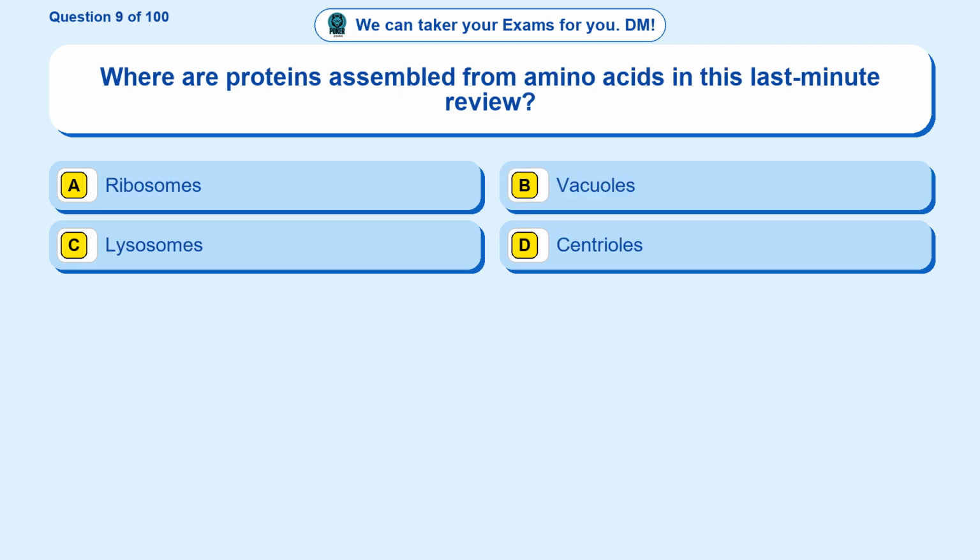Question 9. Where are proteins assembled from amino acids in this last-minute review? Option A, ribosomes. Option B, vacuoles. Option C, lysosomes. Option D, centrioles. The correct answer is option A, ribosomes.